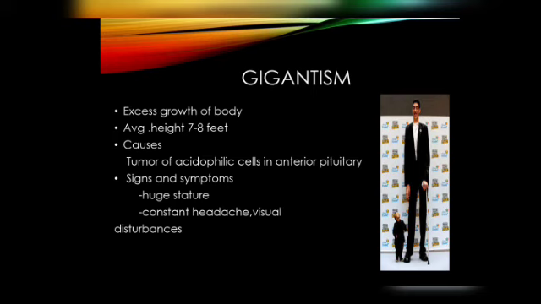If this condition occurs before adolescence, that is before the fusion of the epiphysis, it is called gigantism. If it occurs after the fusion of the epiphysis, it is called acromegaly. Giants ordinarily have hyperglycemia.